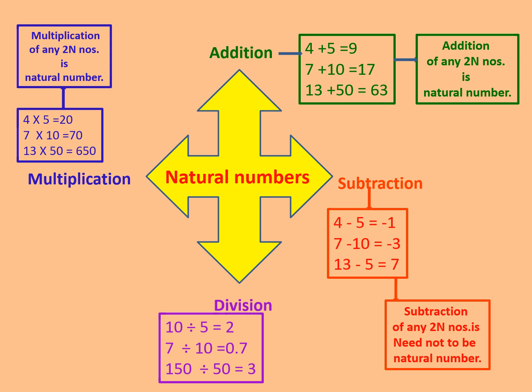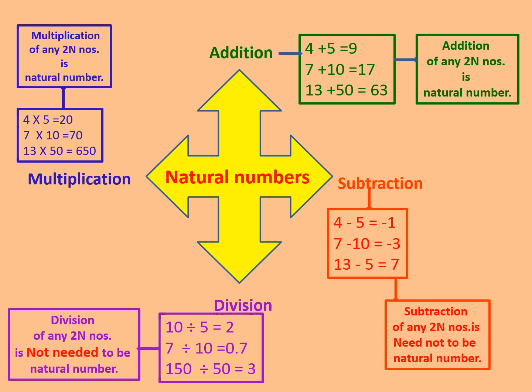No. So it is not a natural number. 150 divided by 50 will give you 3, which is a natural number. That means in division also you do not always get a natural number. My dear students, it means we cannot get all the operators fulfilled in our natural numbers.